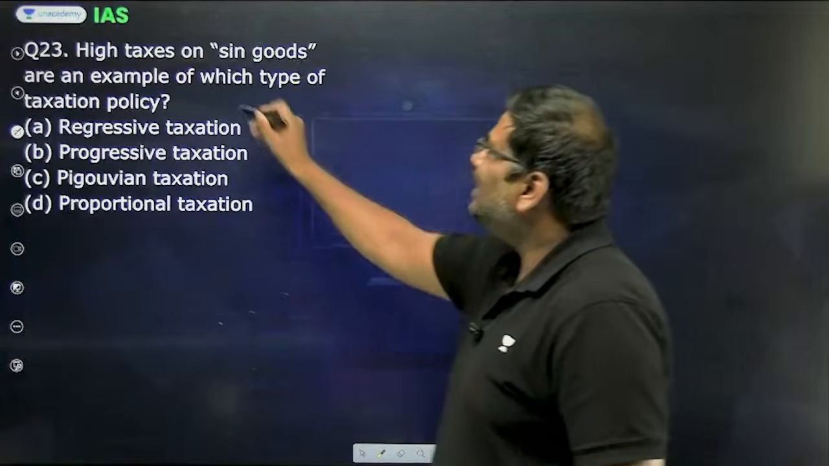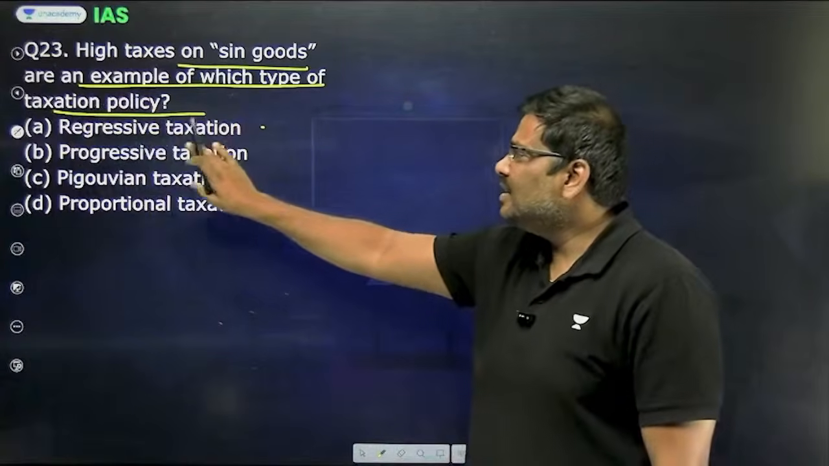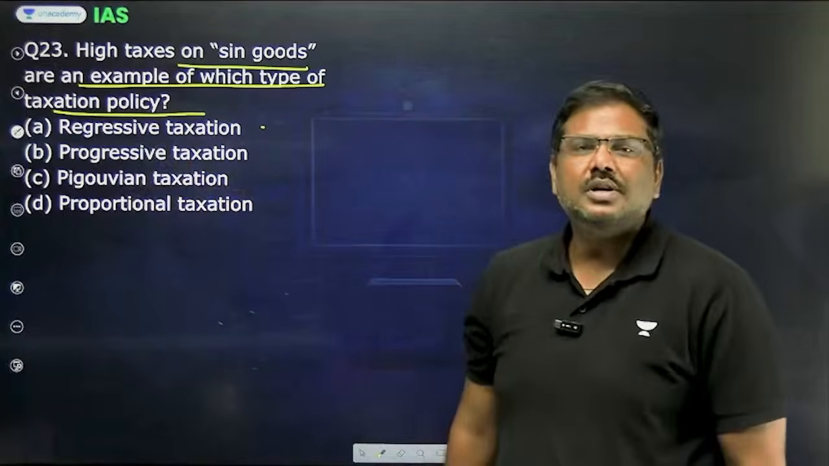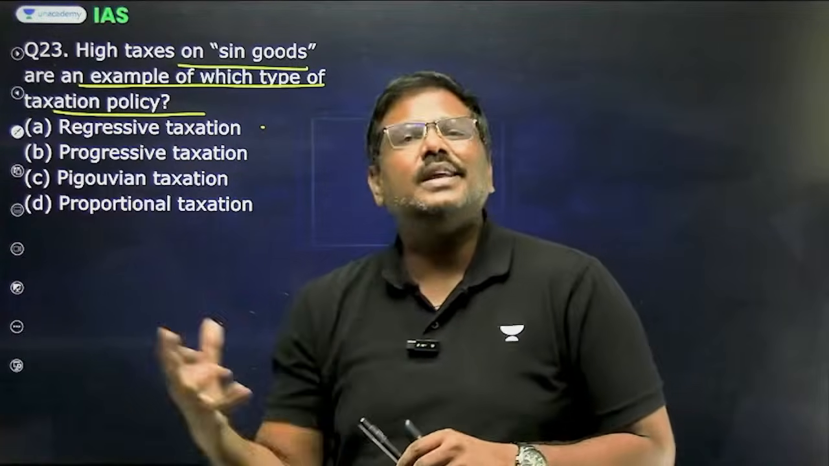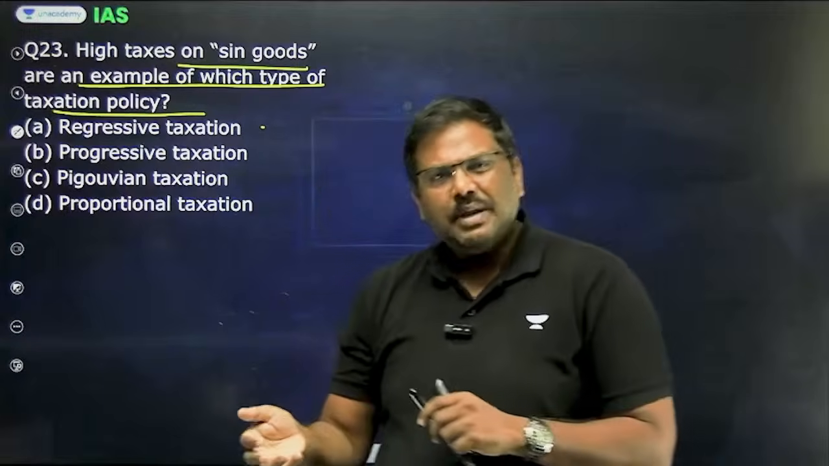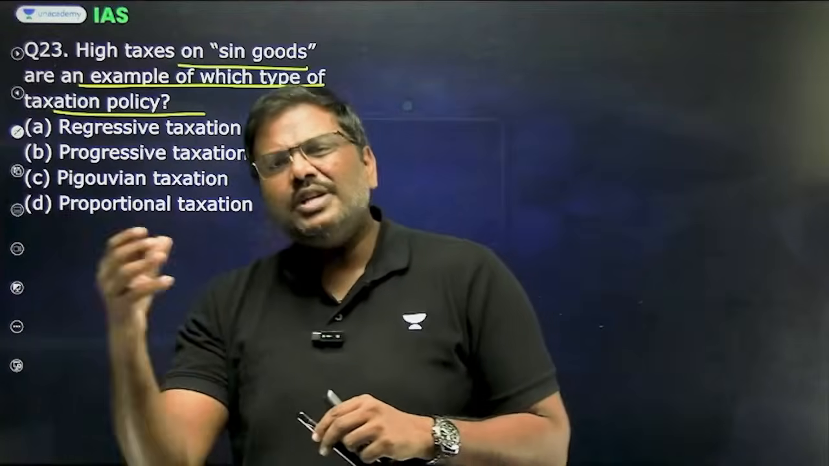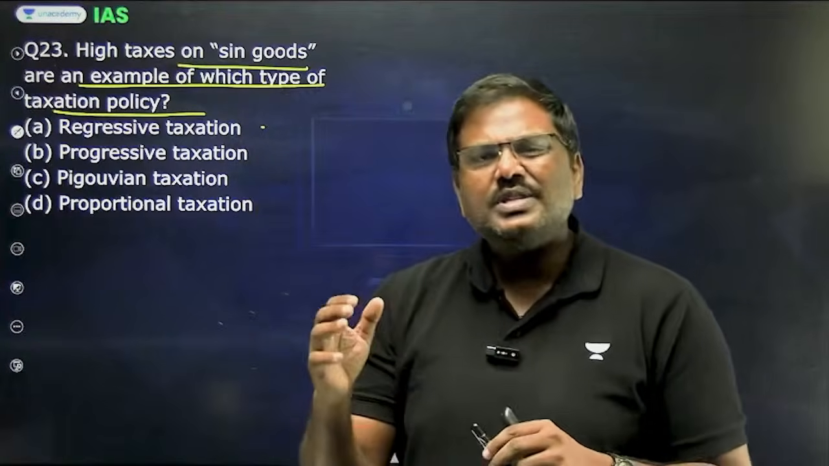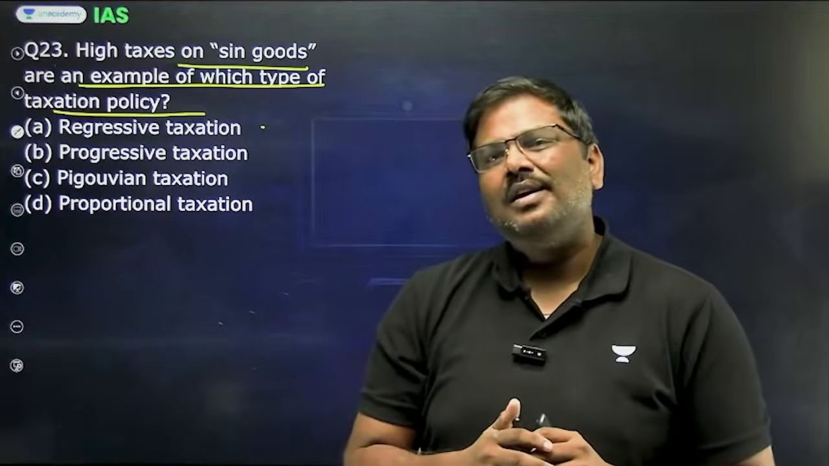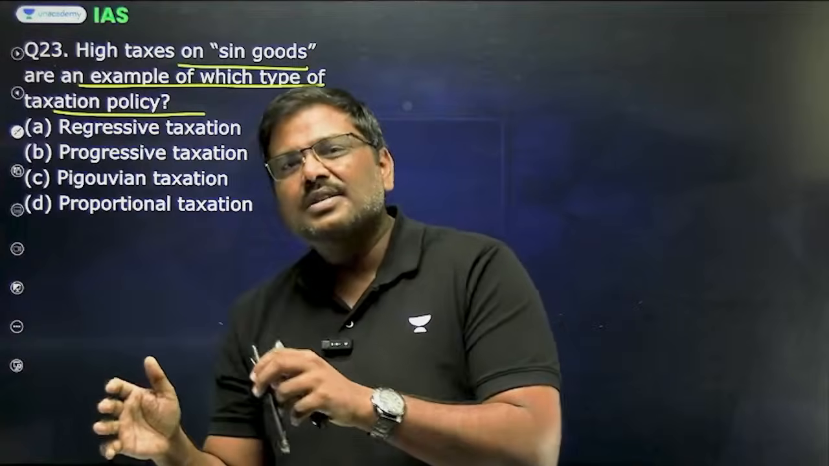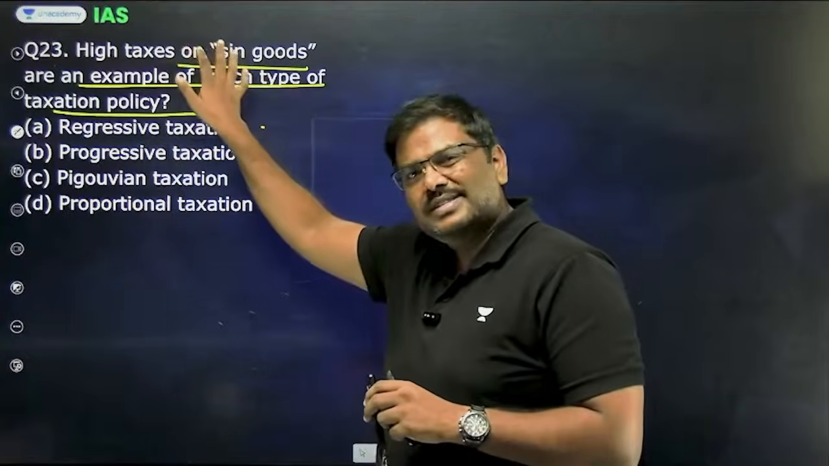Question number 23. High taxes on sin goods are an example of which type of taxation policy? Regressive, progressive, Pigouvian, and proportional taxation. Now, whenever you have seen certain people consuming certain sin goods, what is a sin good? I'll start with an example. Tobacco products, these are called sin goods. Cigarettes for that matter. Sin goods are generally those set of goods which are not preferred for consumption. The society generally shuns the consumption. The cultural practices argue against the consumption of these kind of goods. These are generally called sin goods.